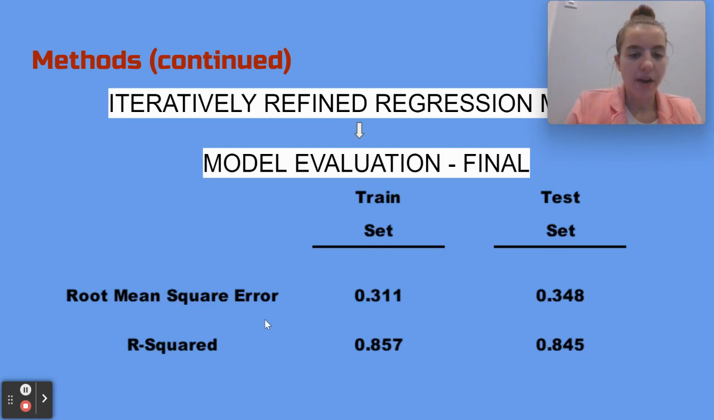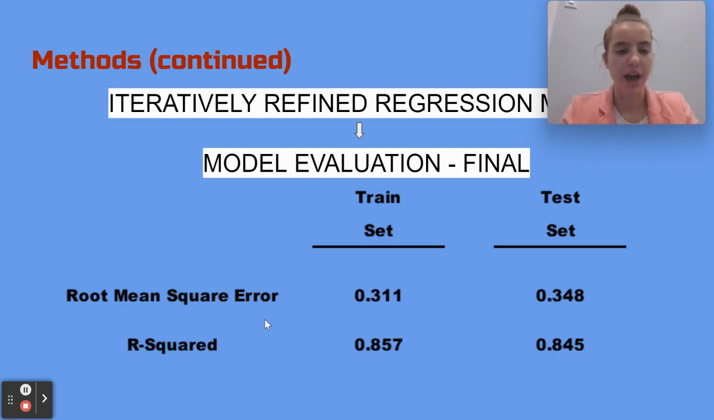The root mean square error of the train set was 0.311, and the root mean square error of the test set was 0.348. Since the root mean square errors and R squares are so close in value, the model is not overfitting. In addition, these values are an improvement over the root mean square error values in the baseline model. The R square values are similar and an improvement over the baseline model. The R square value of 0.857 shows that the final model explains 85.7% of variation in the dependent variable.